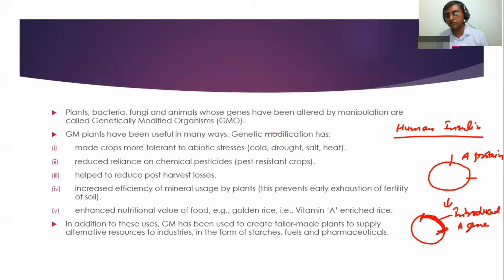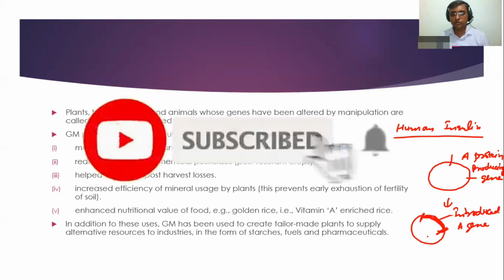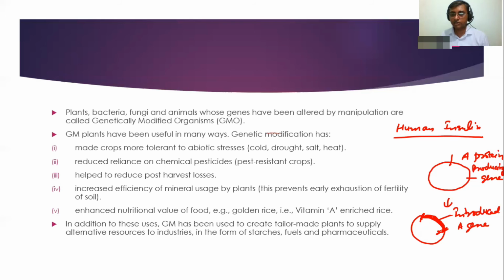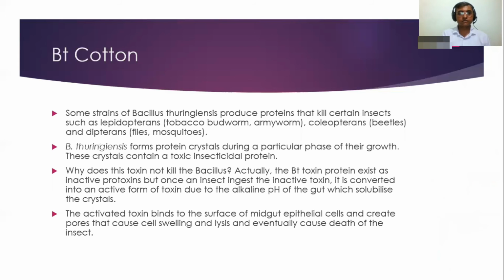Okay, so actually this is not A protein, actually A protein producing gene. Okay, so here we will see that if that A protein producing gene is being introduced over here, so this specific organism which is having this A gene will start producing A protein.